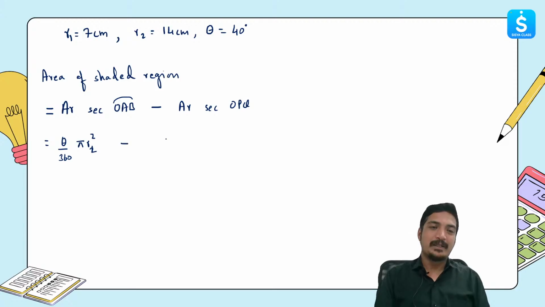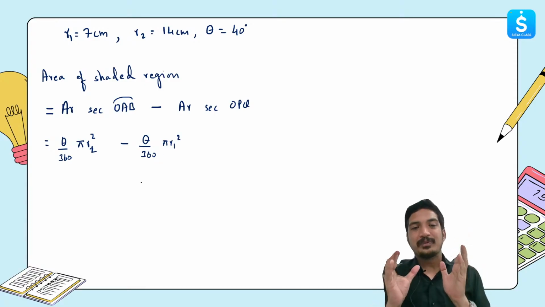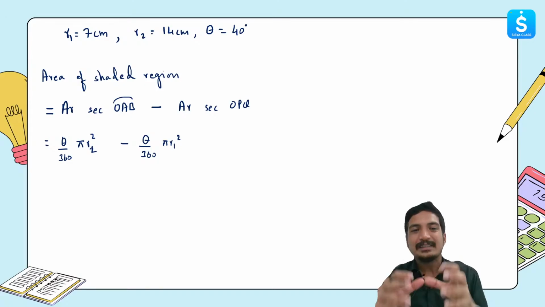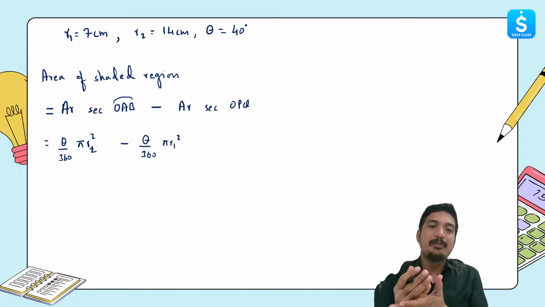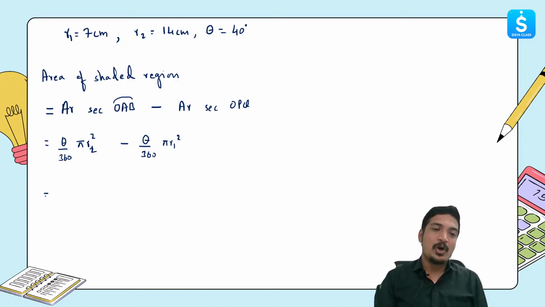Minus, what is the area of sector OPB? That is again theta by 360 into pi R1 squared. This is how this approach will help you save a lot of time, because you don't need to solve the same thing again and again. So what are the common terms that you can see over here? The common terms are theta by 360 and pi.